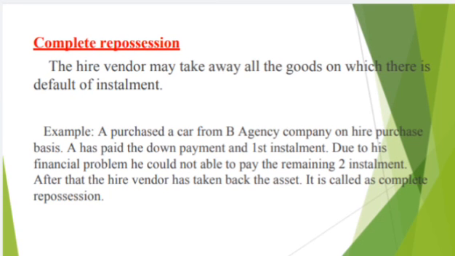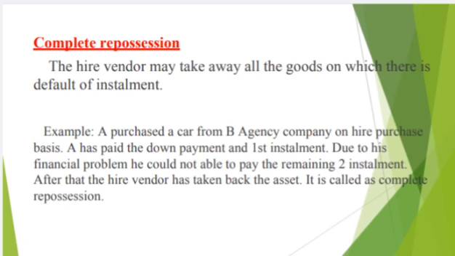For example, A purchased a car from B agency company on hire purchase basis. A has paid the down payment and the first installment. Due to his financial problem, he could not pay the remaining two installments. After that, the hire vendor has taken back the asset. It is called complete repossession.